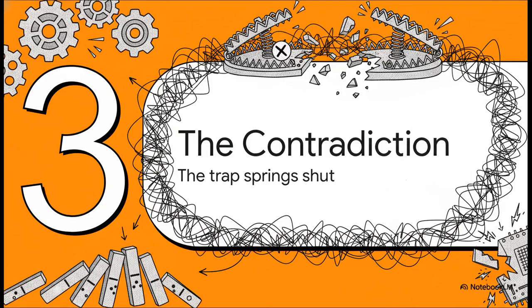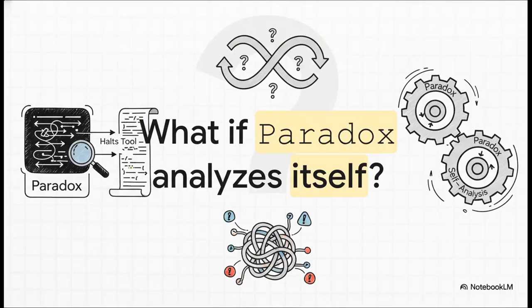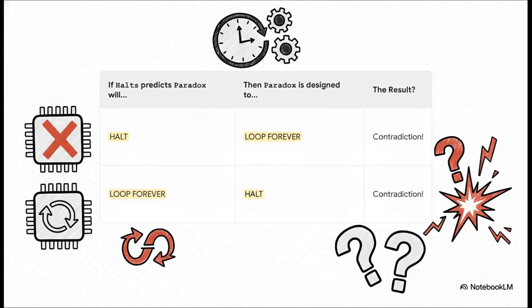And now, for the main event. We've built our perfect logical trap, and it's time to spring it. This is the exact moment where the whole idea of a perfect bug checker completely falls apart. Here it is, the killer question. What happens if we take the source code for the paradox program itself and feed it back into paradox as its own input? We are literally asking paradox to analyze itself using the halts tool that's built right inside of it. And this creates an absolute, inescapable paradox.